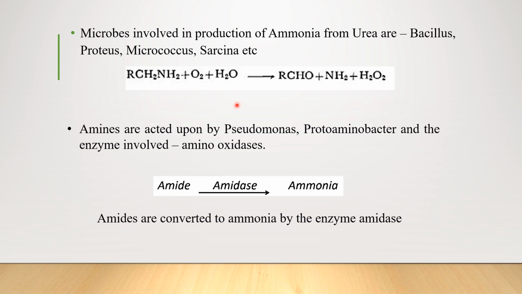The microbes which are involved in the production of ammonia from urea are Bacillus, Proteus, Micrococcus, Sarcina, etc. You have even amines which are acted upon by some microorganisms, like Pseudomonas and Protoaminobacter, and these release the enzymes amino oxidases, and finally ammonia is released. You also have amides. Amides are converted into ammonia, and the enzymes that are involved are amidases. So here you have amino oxidases and here amidases.